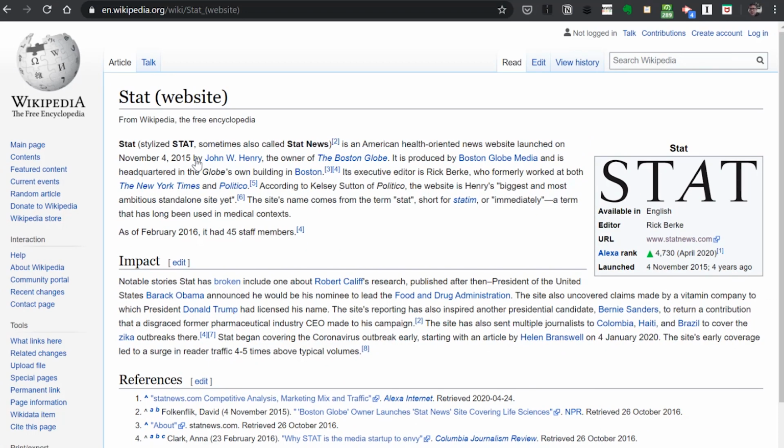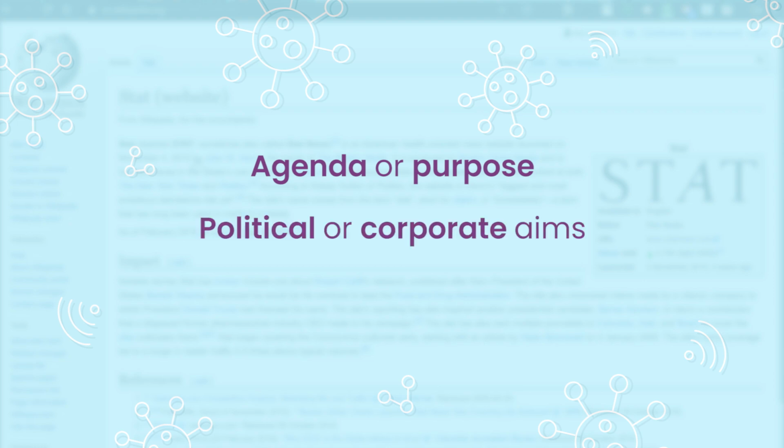Now, what do we look for on the Wikipedia page? It varies. Sometimes what sticks out is the agenda of the group. Something you thought was a research group turns out to be an advocacy group with political or corporate aims. Or maybe the source has a history of unreliability, right? But most often it will turn out the source is just fine.